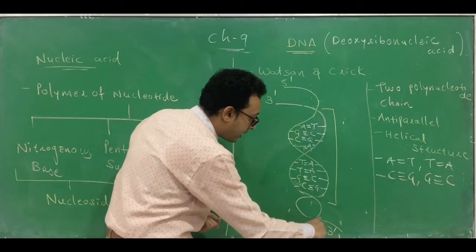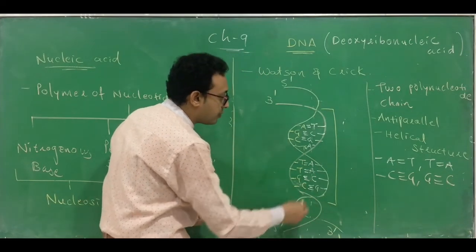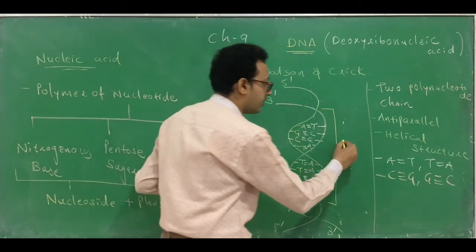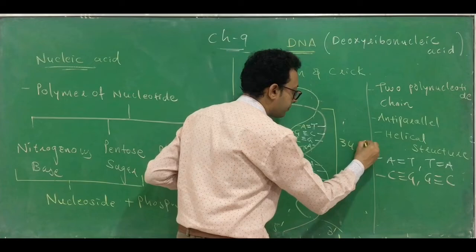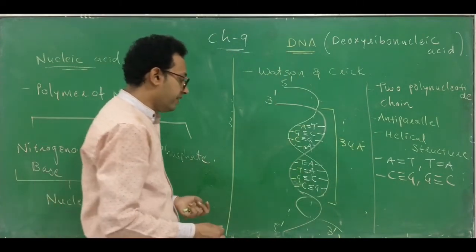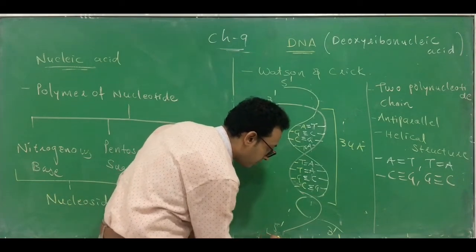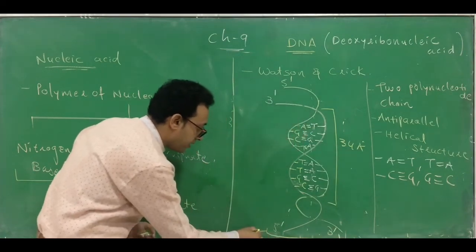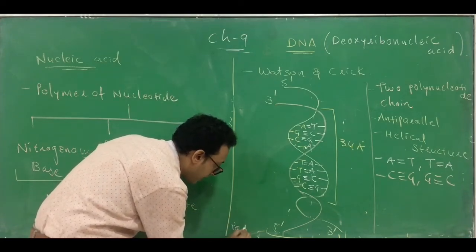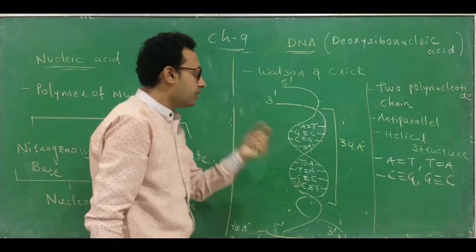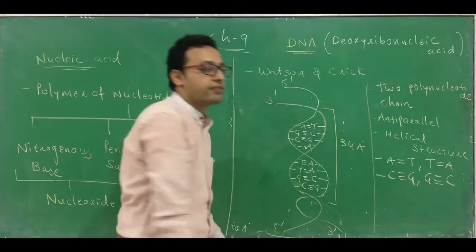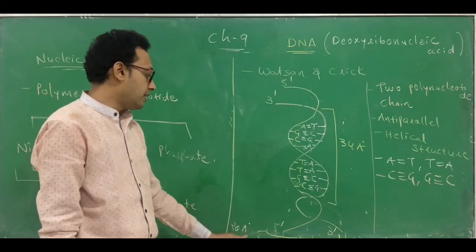Again it will form one helix, because here it is the same kind of arrangement. So this is one helix. The length of one helix is 34 angstrom. This is the length. The width, you can see this is the width. The width of this DNA molecule is 20 angstrom. Remember, the length of one helix is 34 angstrom and the width of this DNA structure is 20 angstrom.